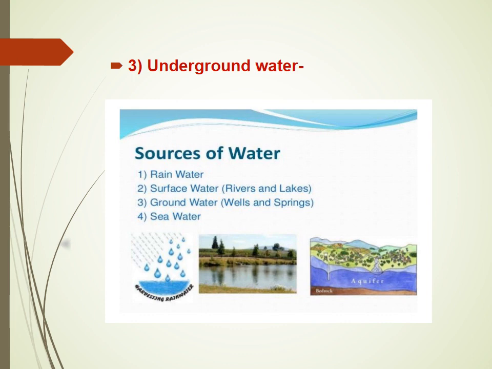Then the average composition of deep well water is: pH 7.5, silica content 15 milligram per liter, dissolved solids 400 milligram per liter, and alkaline hardness 200 milligrams CaCO3 equivalent per liter. Then the very important thing is that this underground water causes hard scale formation if used in boilers because of the high silica content, and most of the hardness is in the form of bicarbonates, or temporary hardness.